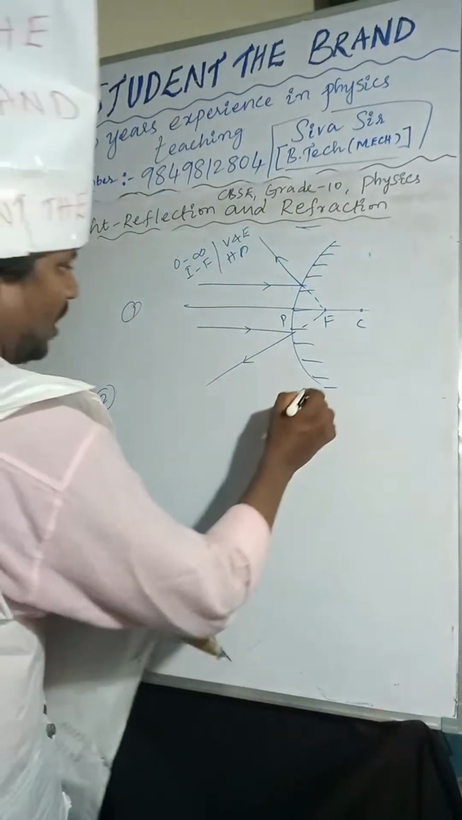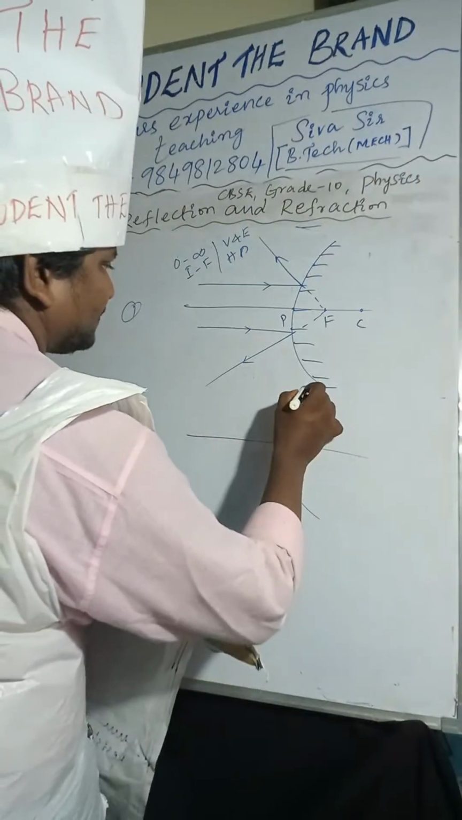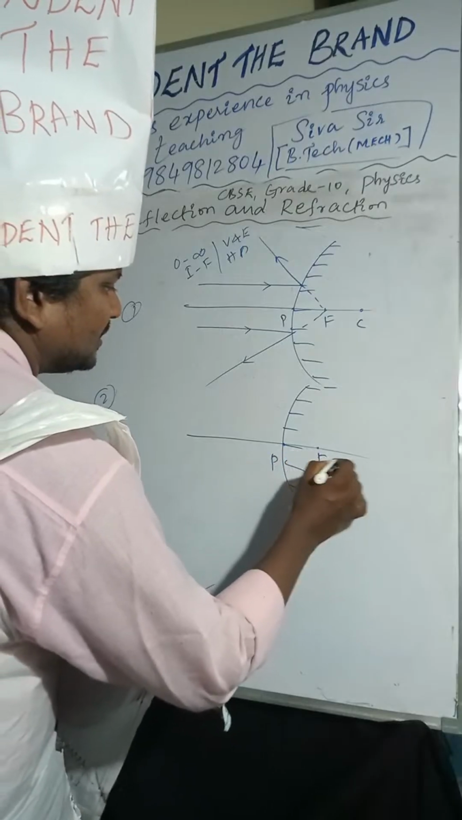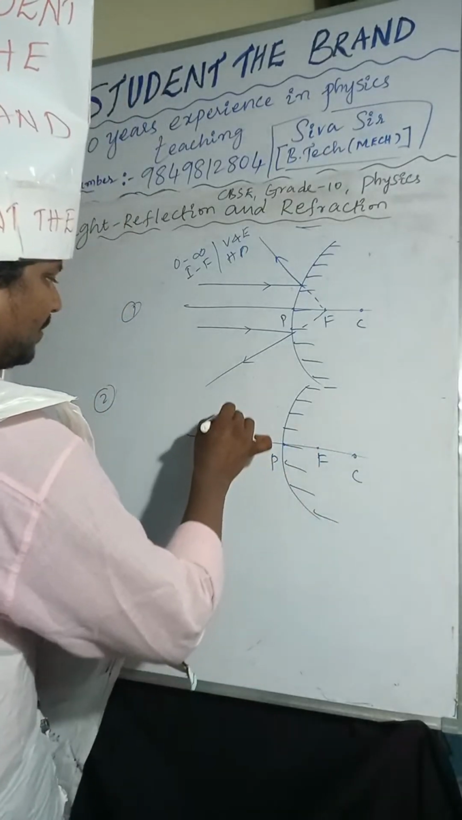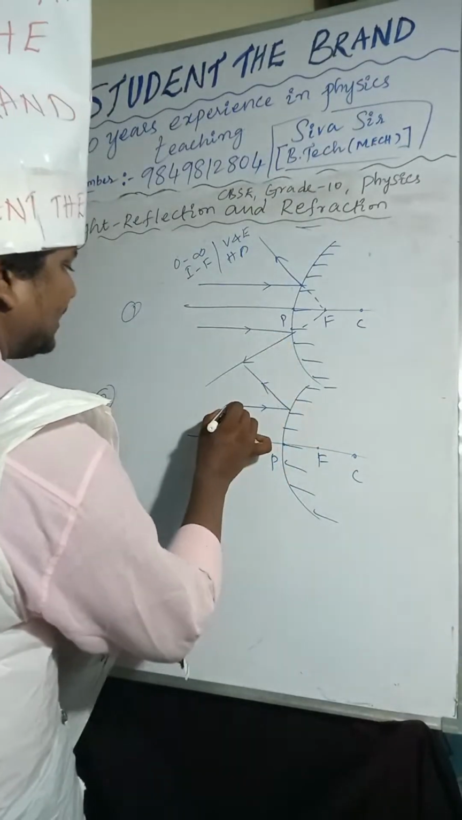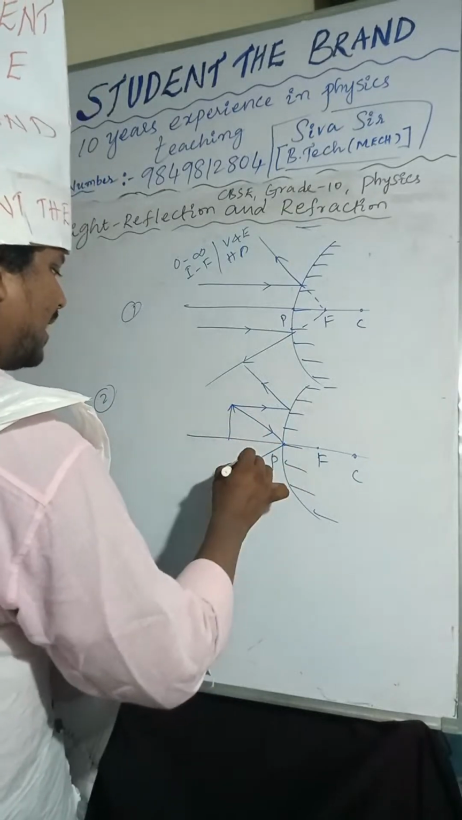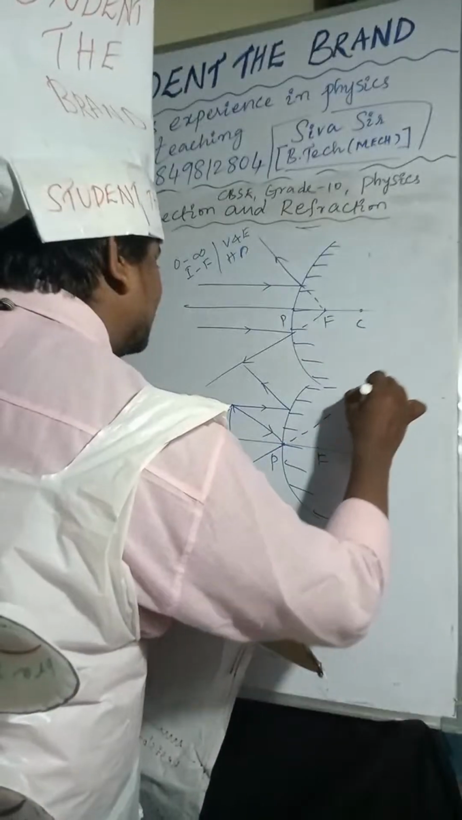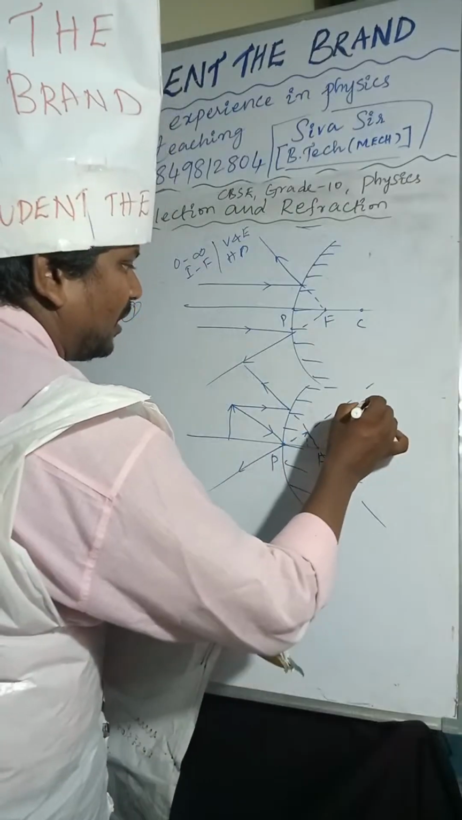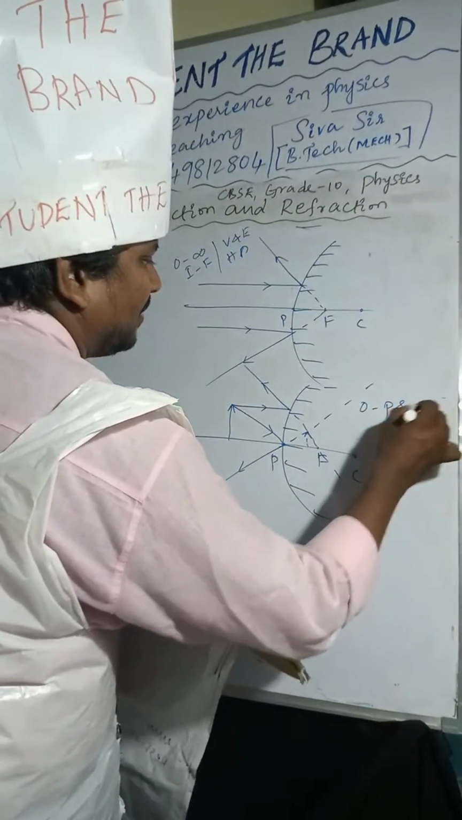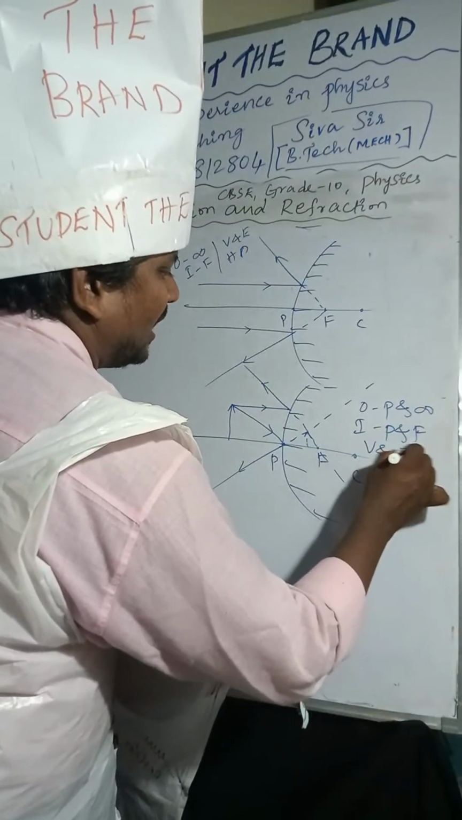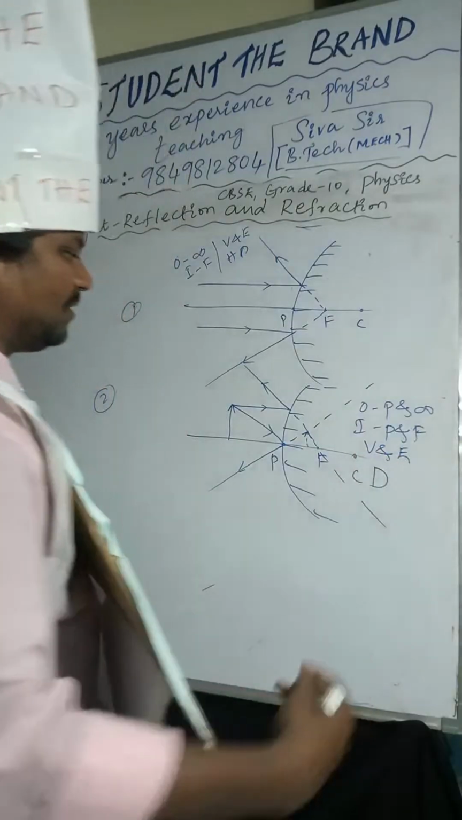Coming to the second one, the object is placed anywhere between pole and infinity. One light ray I am taking like this. It reflects back after incident at the pole. If you extend these reflected rays, the image will form here. So the object is between P and infinity, and the image will form between P and F. The nature of the image is virtual, erect and diminished.